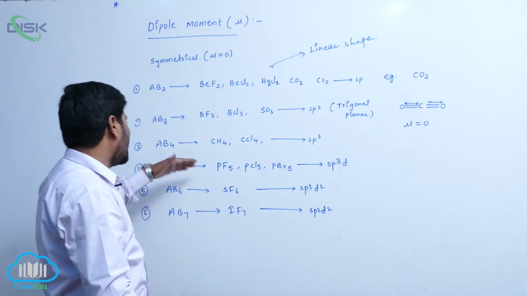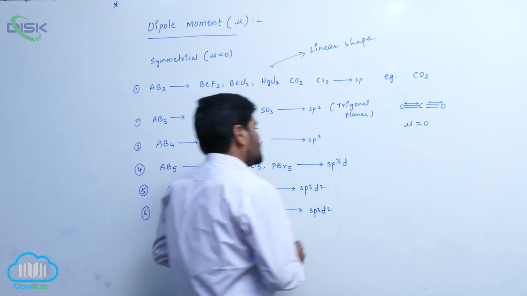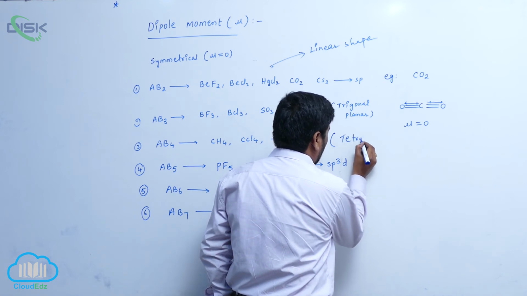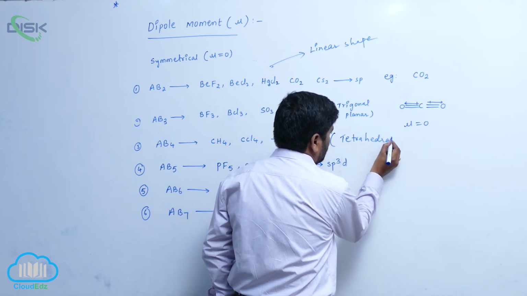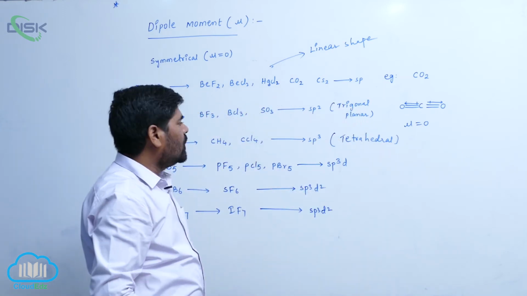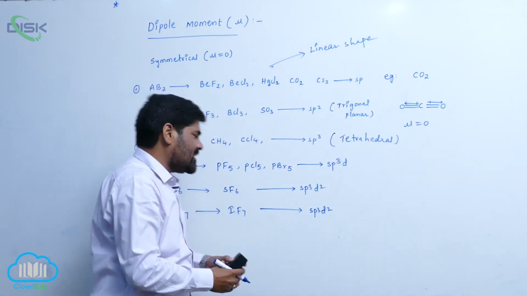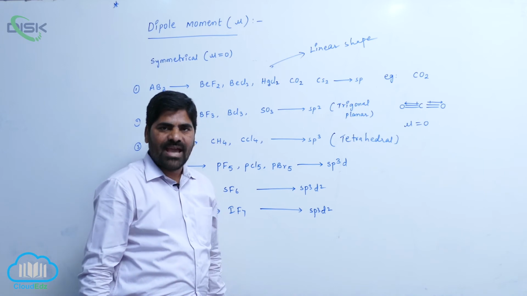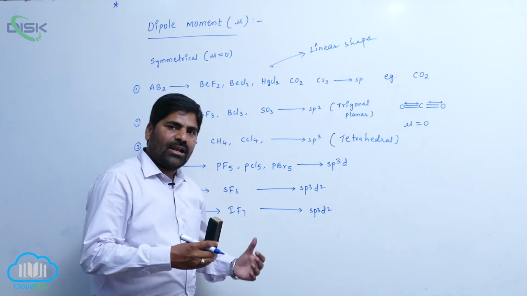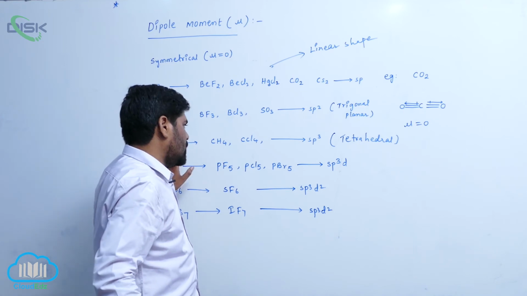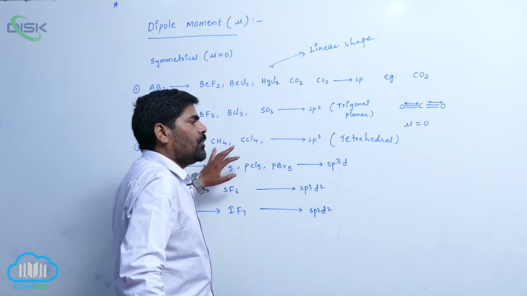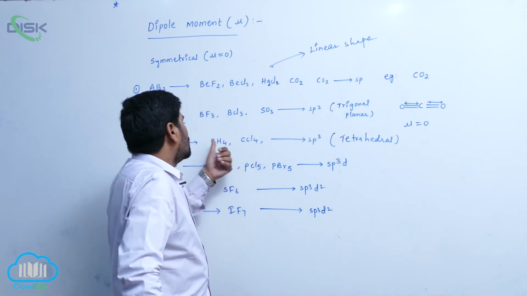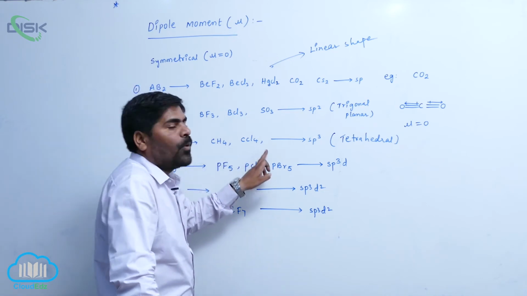Not only that, another one is AB4 type. In these molecules, the regular shape is tetrahedral. Around the central atom, that is the A atom, 4 B atoms are arranged at equal distances. So therefore all dipoles cancel each other. Net dipole moment is 0. Examples are methane and carbon tetrachloride, whose dipole moment is 0. That is why these two molecules are known as non-polar molecules.